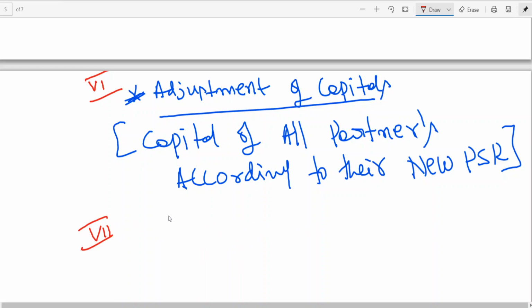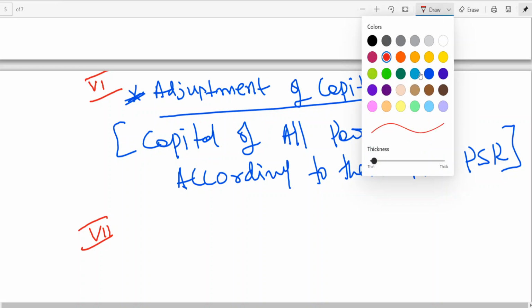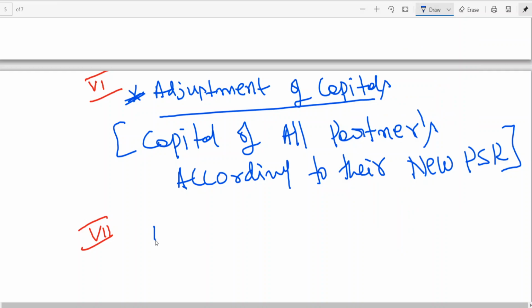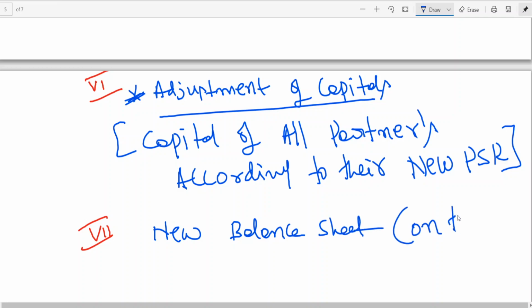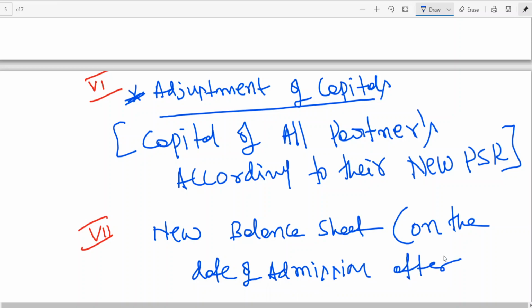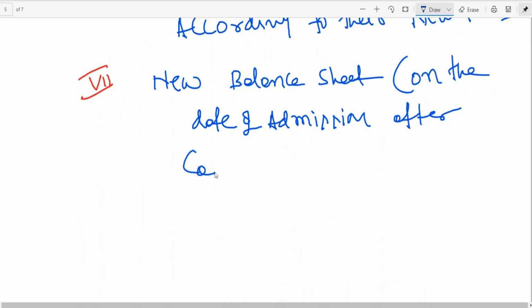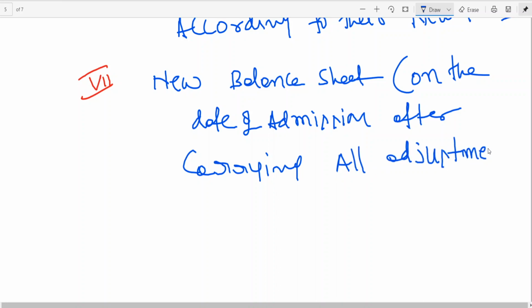Seventh point, we'll be going for a new balance sheet on the date of admission after carrying out all adjustments mentioned above.